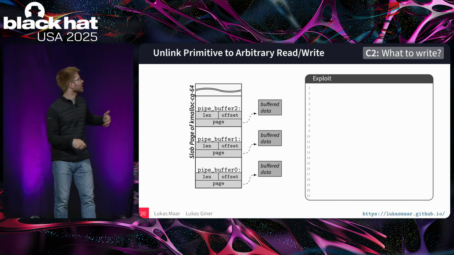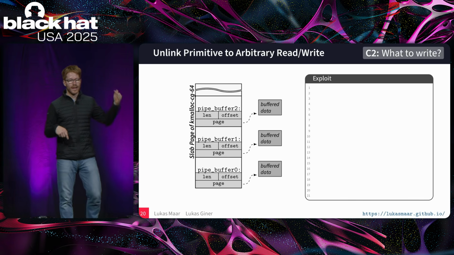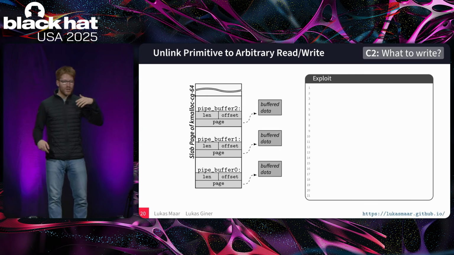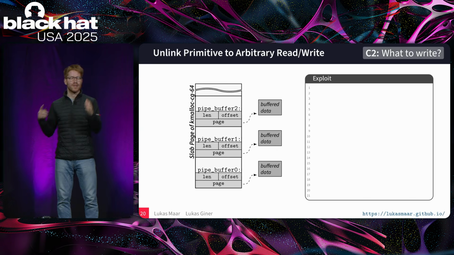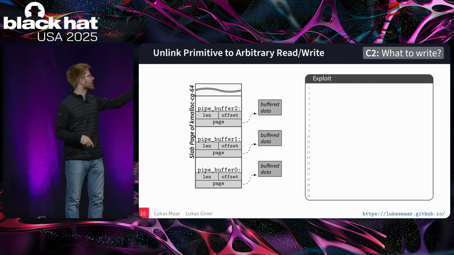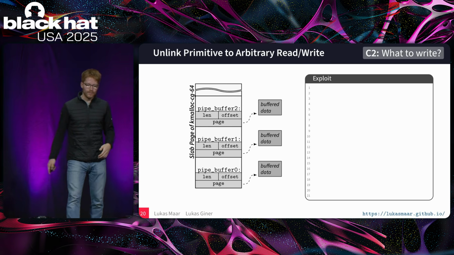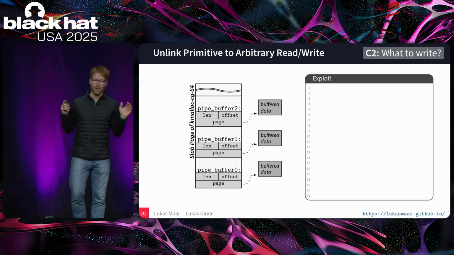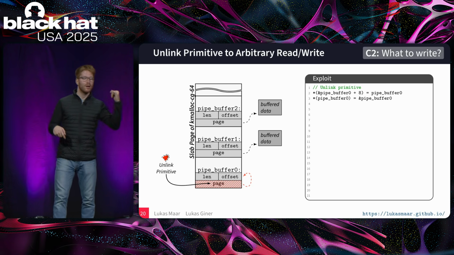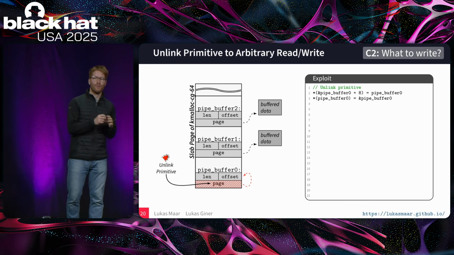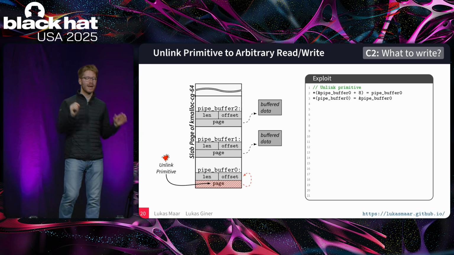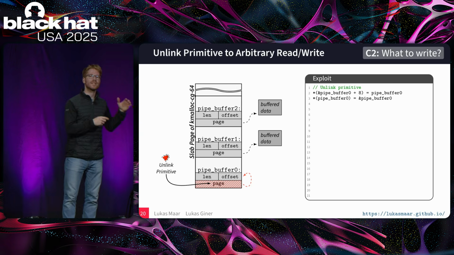These pipe buffers are located on slab pages of the kmalloc-cg-64 cache, which we leaked and massaged with our location disclosure attack. In our example, we see pipe buffer 0, 1, and 2 exactly in that order. We then use our unlinked primitive to overwrite the page reference. Instead of referencing the physical backing page, it now references the slab page where all this metadata of the